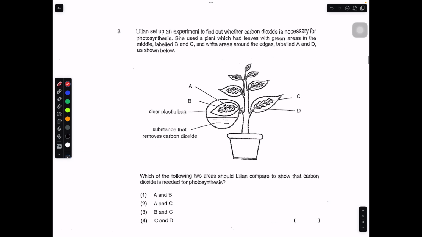Lillian set up an experiment to find out whether carbon dioxide is necessary for photosynthesis. So the aim is really to find out whether carbon dioxide is necessary. Based on this statement, you should already have an idea that you should have one setup that has carbon dioxide, and the other setup doesn't have. One has, one doesn't have carbon dioxide.